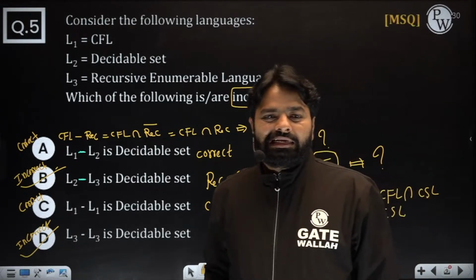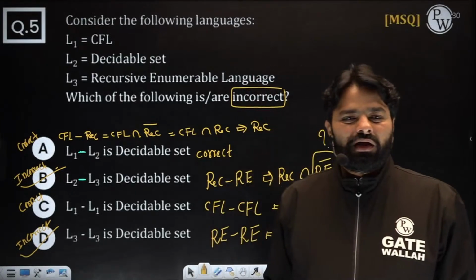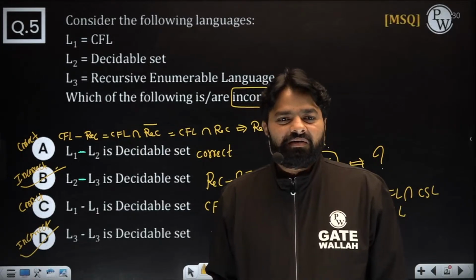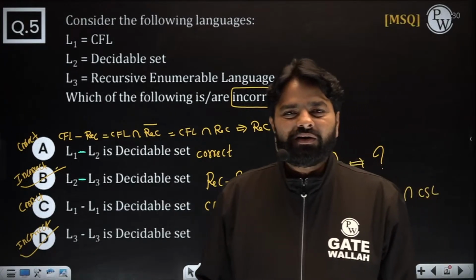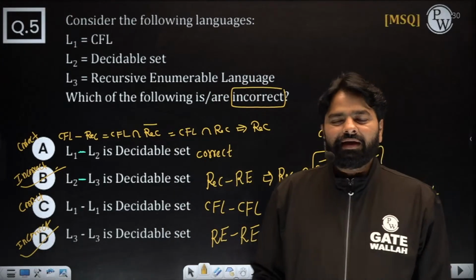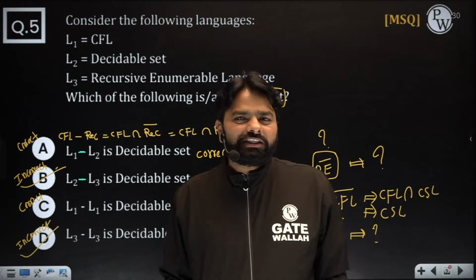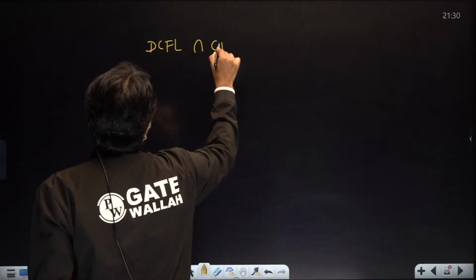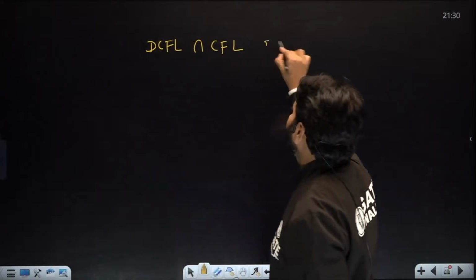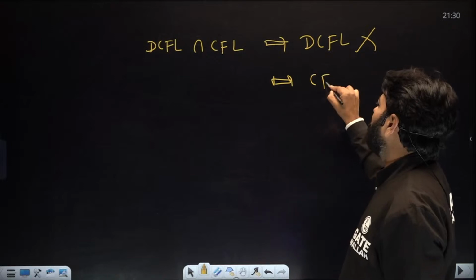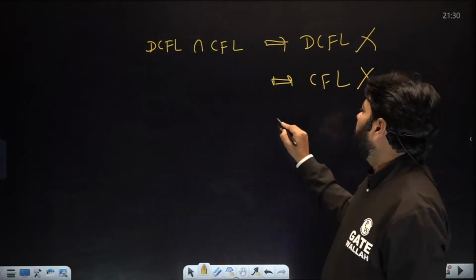Tamanna, intersection takes the bigger one? No. What is intersection takes bigger one? Who said intersection takes bigger one? If it is intersection closed, you can't say that for all. See, if anybody says intersection is bigger, right? So DCFL intersection CFL, will you say DCFL? Wrong. Will you say CFL? Wrong. How is intersection bigger? It is CSL.